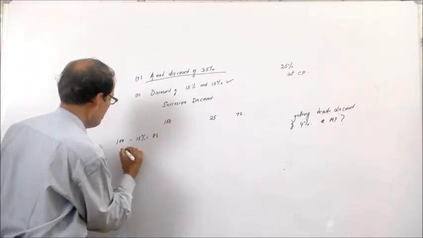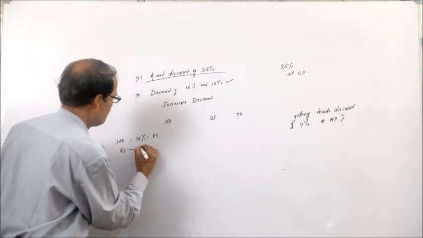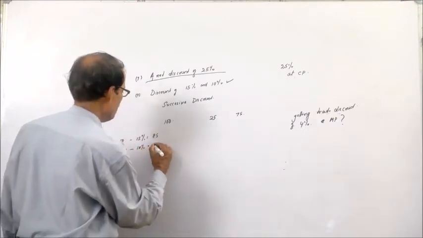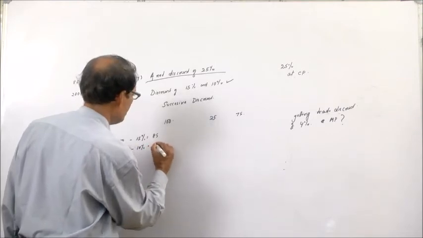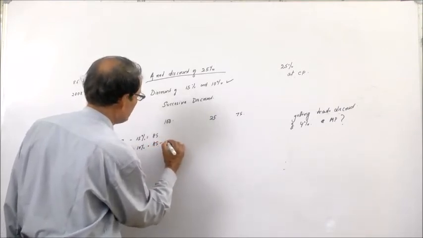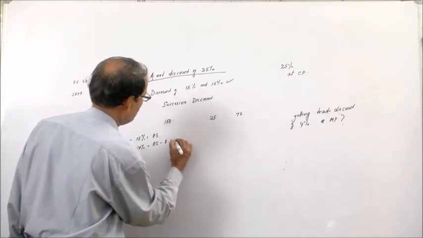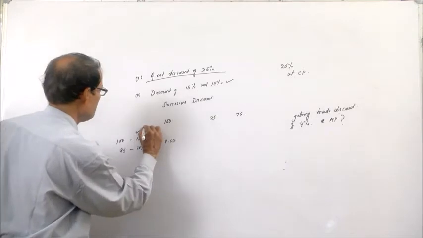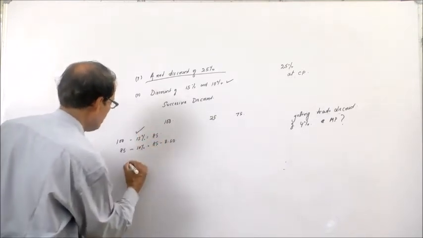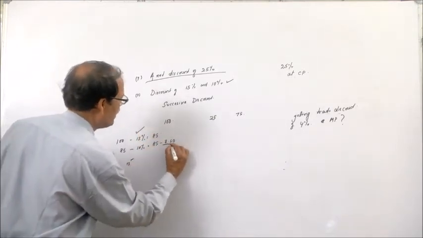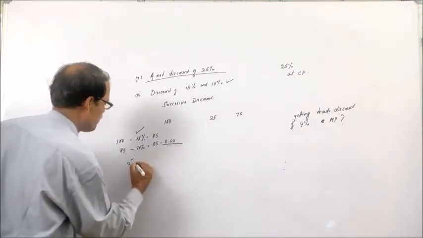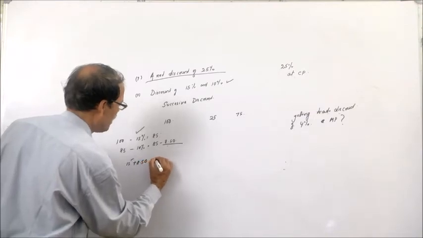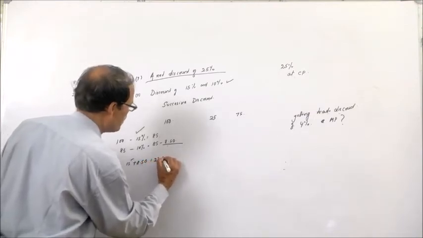Then from 85 again 10%, that is 85 minus 8 rupees 50 paisa. Here you are giving 15 rupees, and again 8 rupees 50 paisa, that means you are giving 23 rupees 50 paisa.